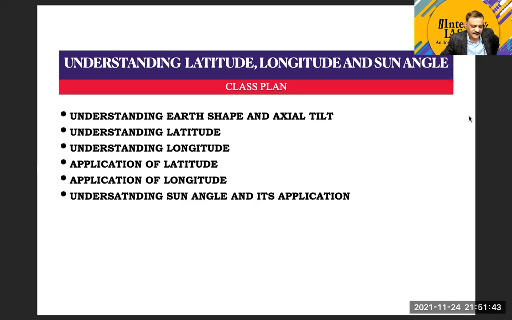So we need to understand the position of the earth with respect to the sun, and for that we need to first understand the planetary characteristics of the earth. What is the shape of the earth?